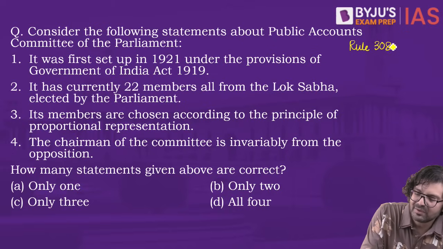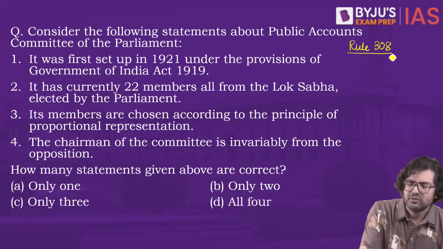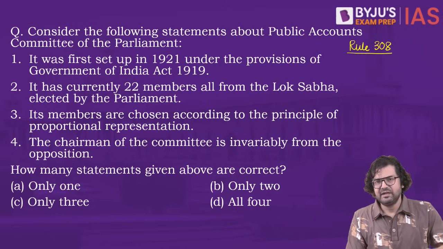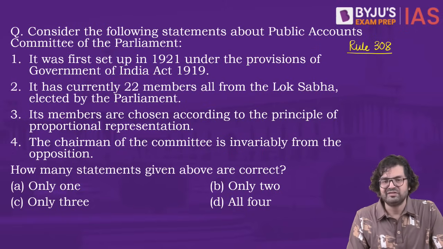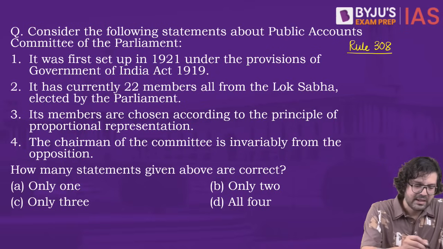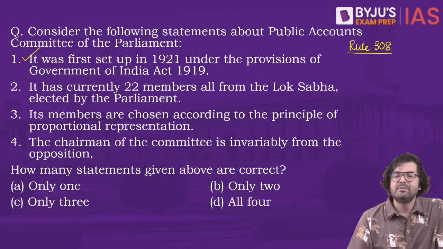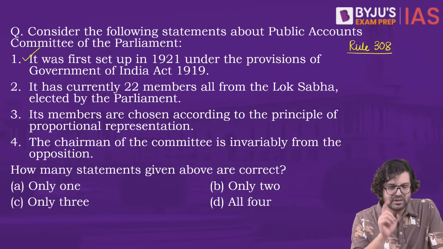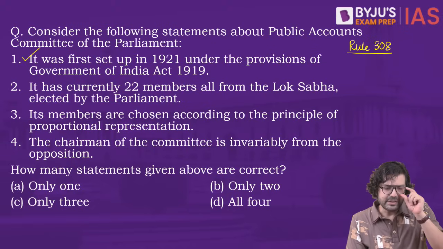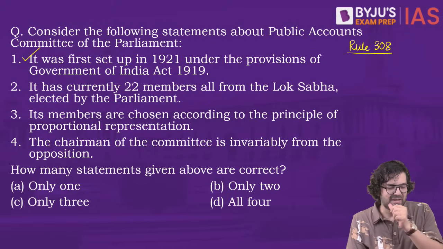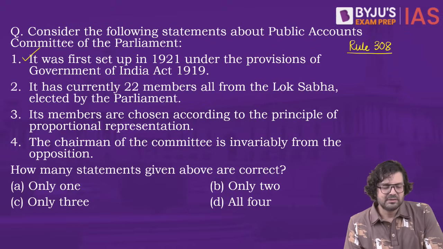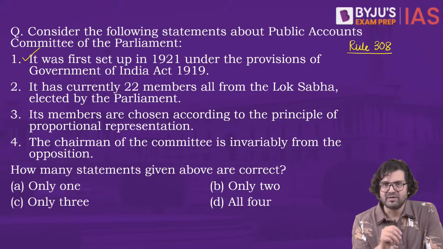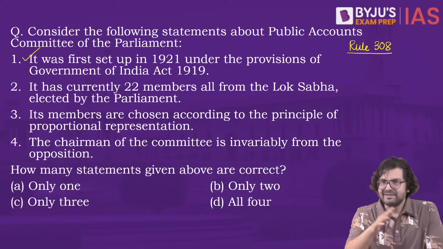Rule number is not really important, but still. So Rule 308. Yes, it is the oldest committee and of course was set up in 1921 under the provisions of the Government of India Act 1919. Absolutely correct. It has currently 22 members, all from the Lok Sabha. So normally we have 2 types of committees, a joint committee and a select committee.